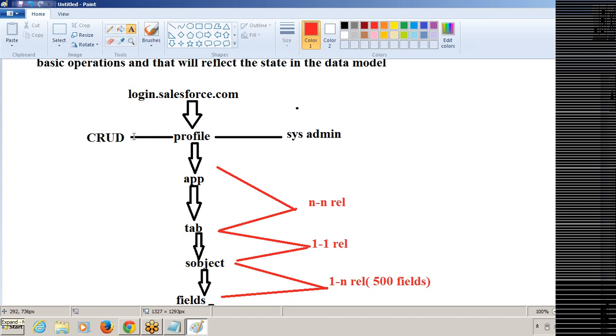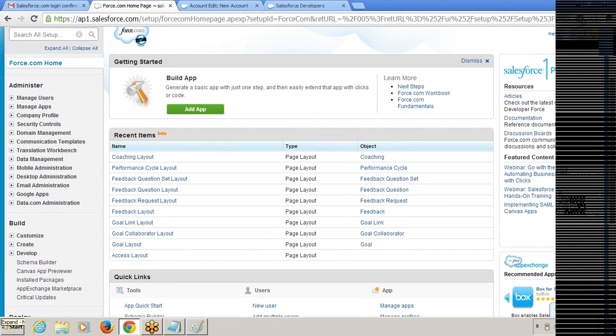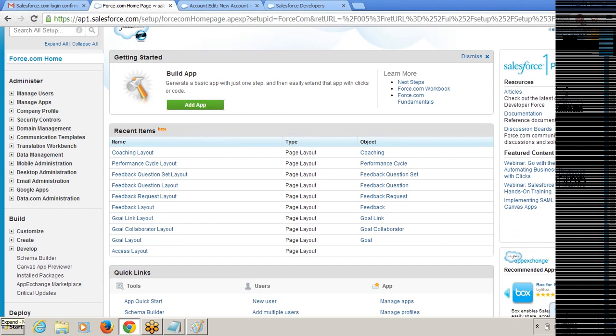And then what is the next one? I need to create the app. I need to create the application. How to create the application? The UI part is very, very easy. You won't get any complication. Even a 10th standard student can do this configuration and administration.